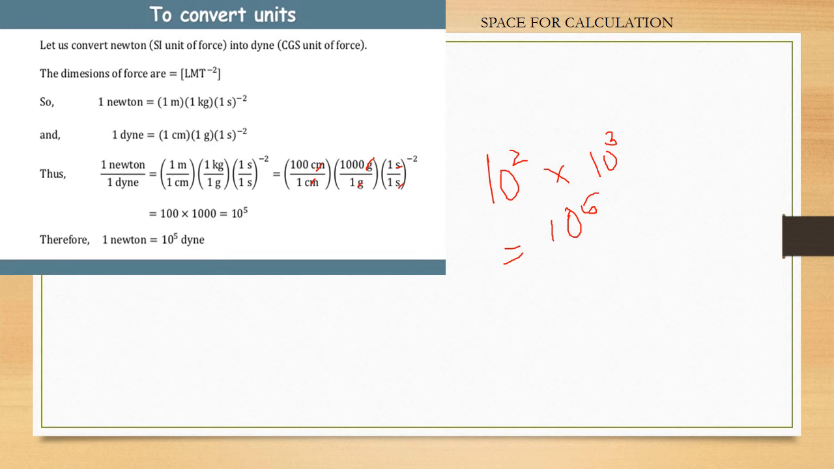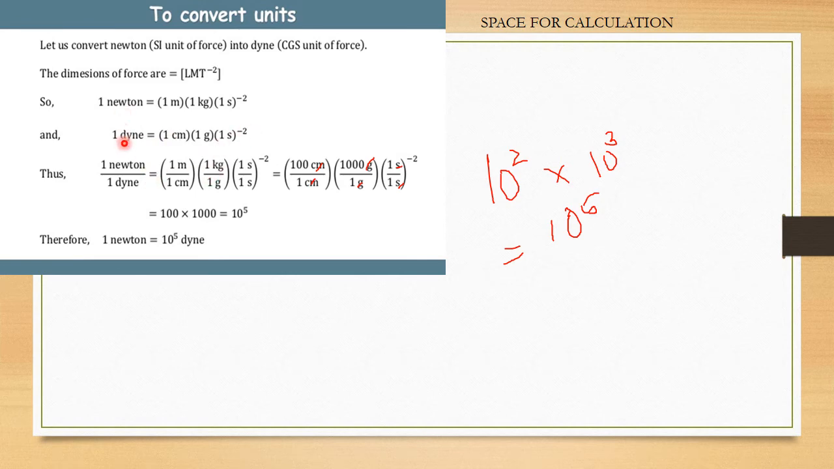Therefore, the SI unit for force is Newton and the CGS unit is dyne. Force dimension is L raised to 1, M raised to 1, T raised to minus 2. So 1 Newton means 1 meter, 1 kilogram, 1 second raised to the power minus 2, and 1 dyne means 1 centimeter, 1 gram, 1 second raised to the power minus 2.